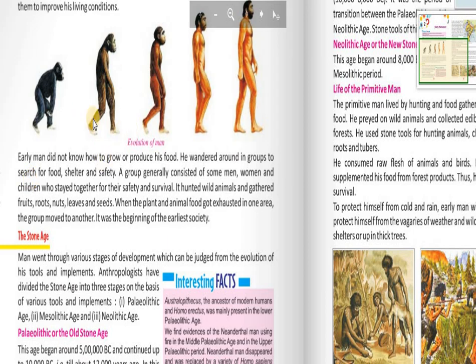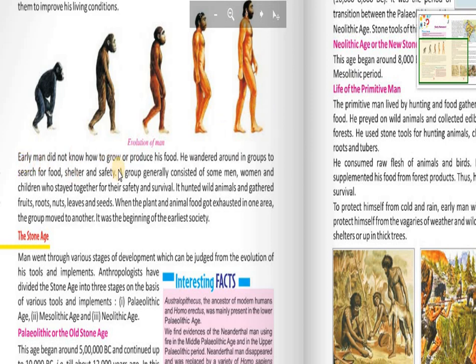And also, if you can see in this figure, this is the evolution of man. First it was like a chimpanzee, then later he started slowly to stand on his feet, then walk on his feet, then looks almost like what we have today.